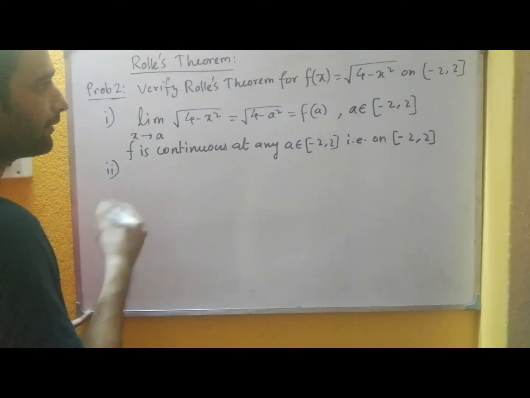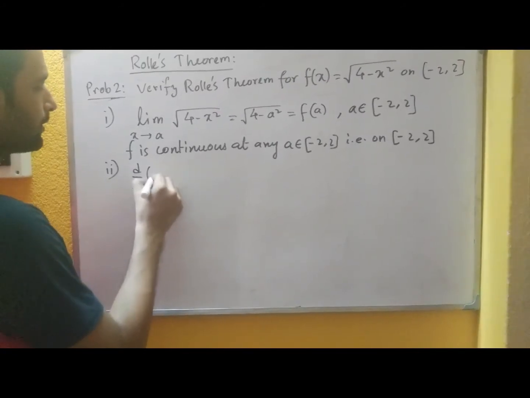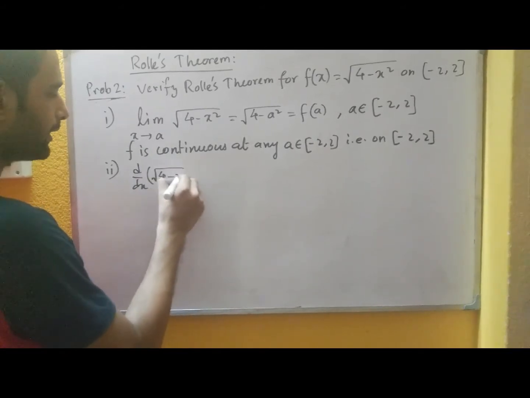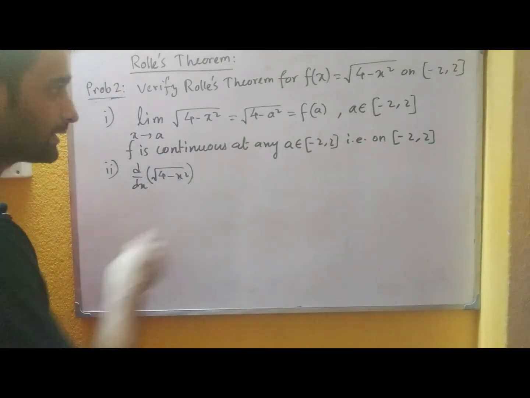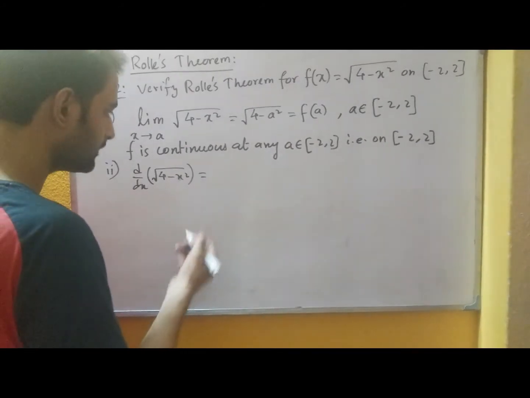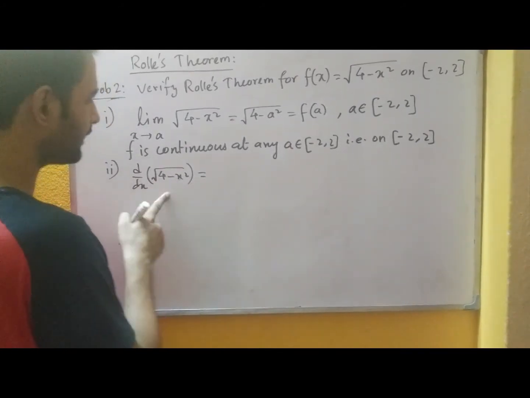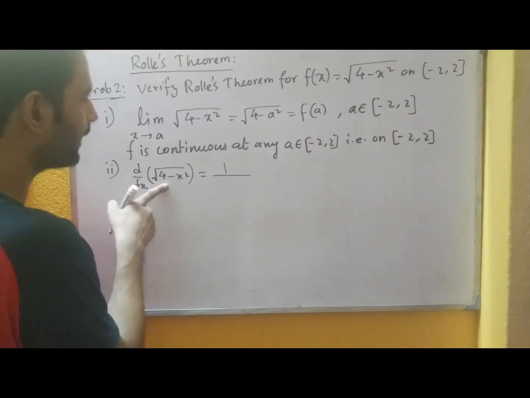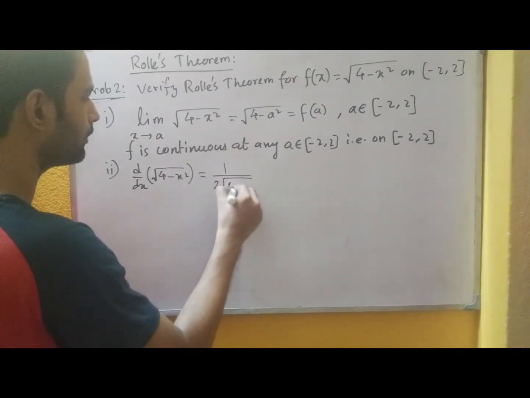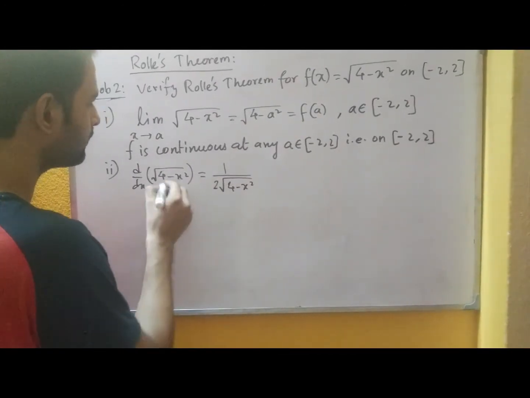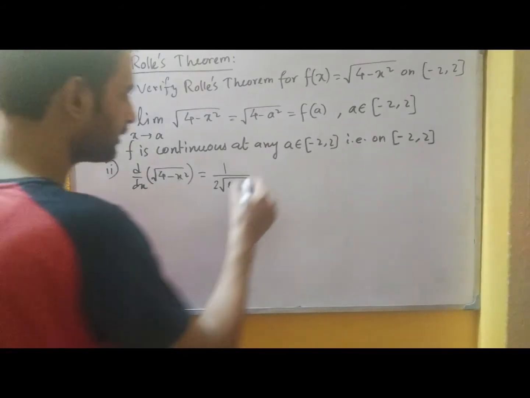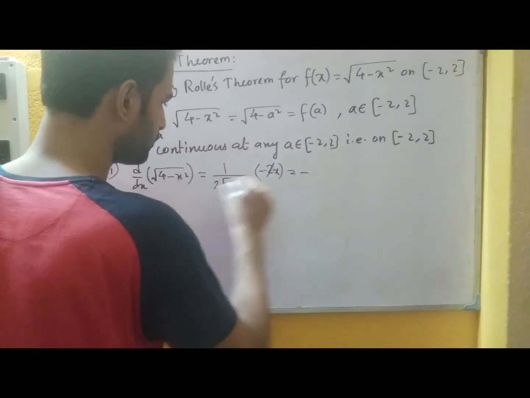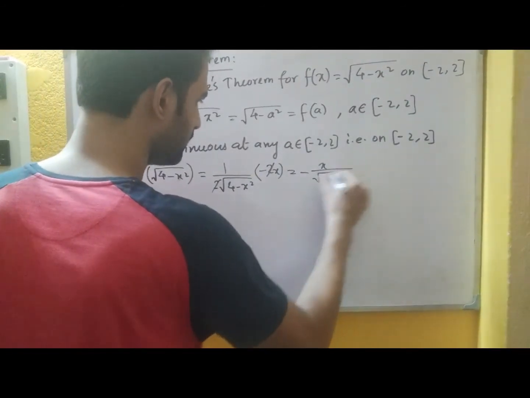Number 2, we see the differentiability. For that, let us differentiate the function and see whether any problematic point is there where the derivative doesn't exist. So what is the derivative for this function? We apply chain rule. First we take the derivative of the square root function, that is 1 by 2 root of 4 minus x square, and then for the interior part, that is 4 minus x square, which has the derivative minus 2x. So from here this 2 will cancel out and you will get this one.